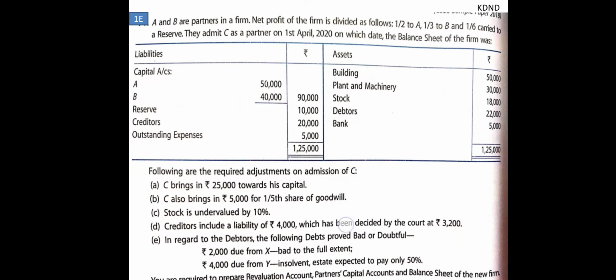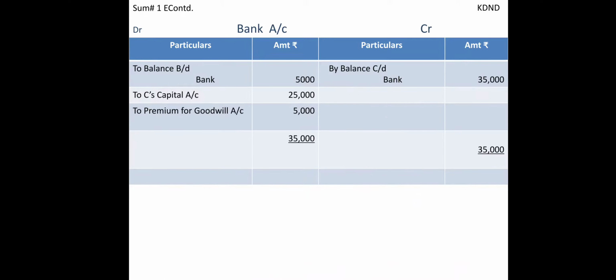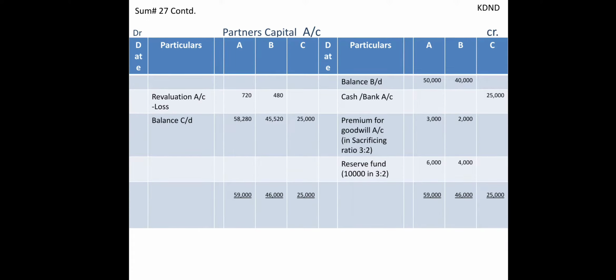Now switching towards the next part: C brings 25,000 towards his capital. C is bringing 25,000 as capital. So what will be generated is bank account debit to capital account. In the bank we are supposed to write down To C's Capital 25,000. And in the partners' capital account there will be By Cash/Bank 25,000 to be transferred to C's capital.